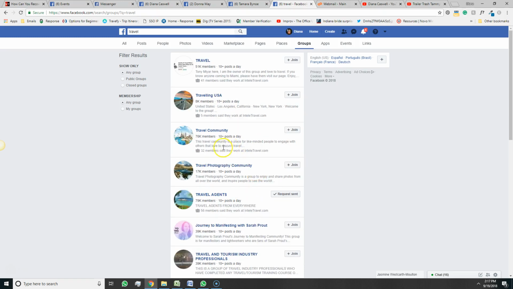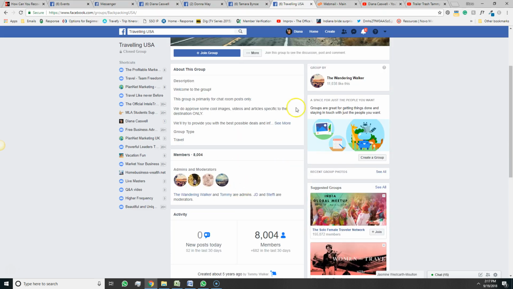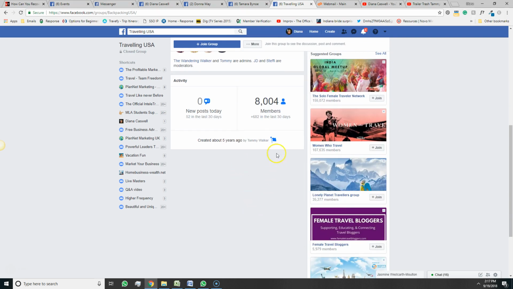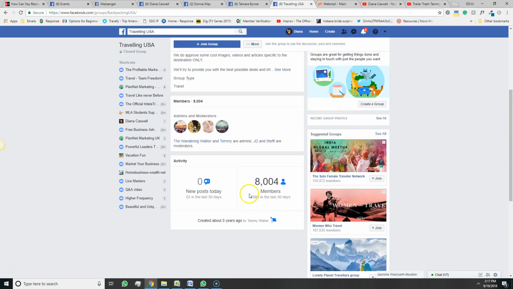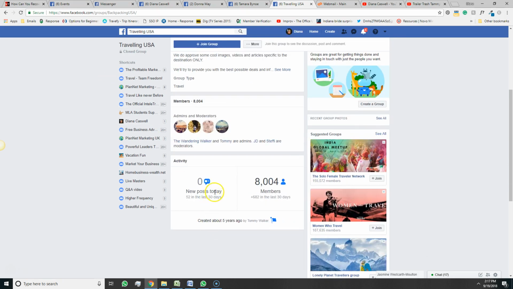But as far as the groups you might want to join to add people in the future, Traveling the USA would be one. You can look at the group, look at the description, and see if it fits what you're doing. You can see there are 8,000 members. You want one with a decent amount of members, and 8,000 is not bad. It doesn't look like they post too much. There are 52 posts in the last 30 days.